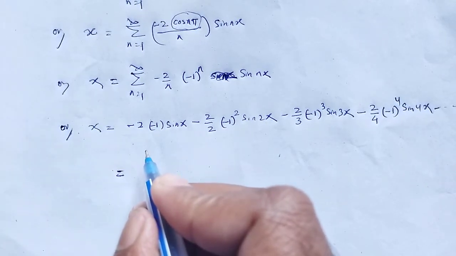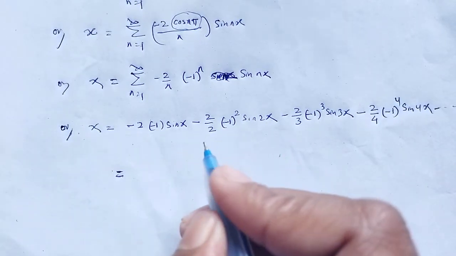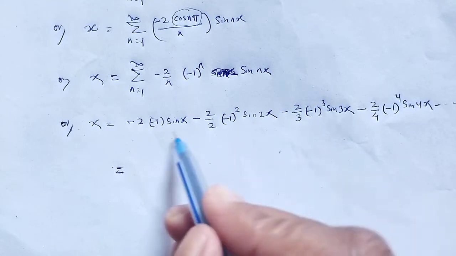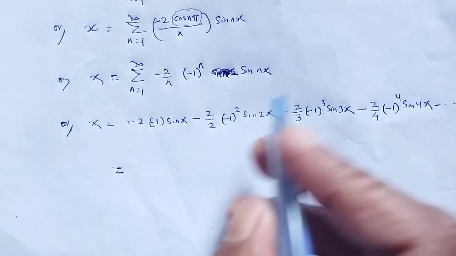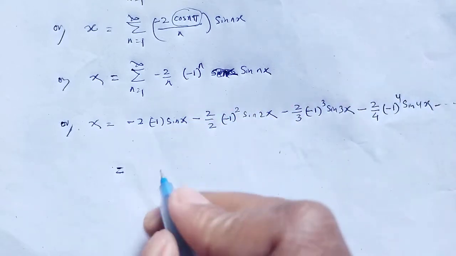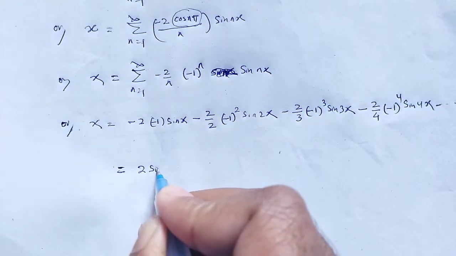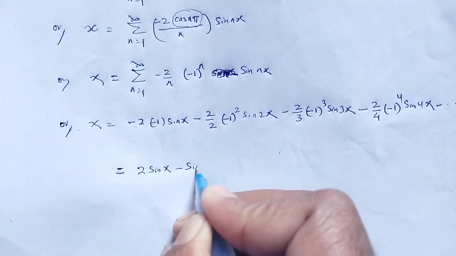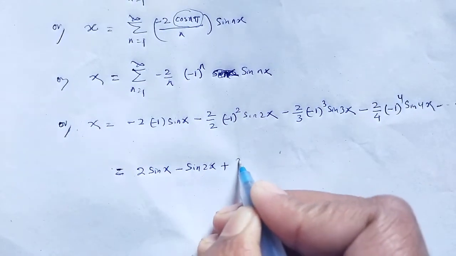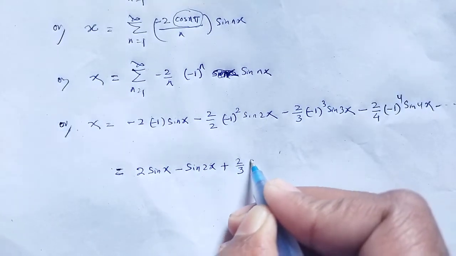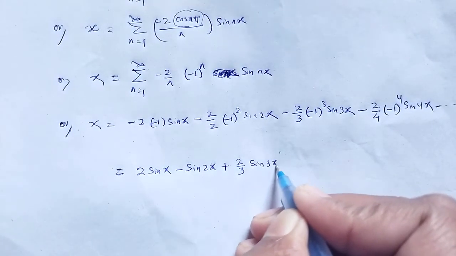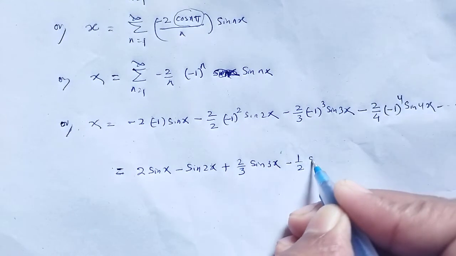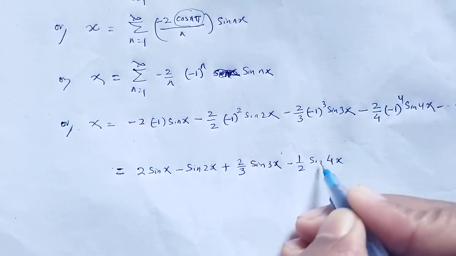We take the common factor. Now simplifying it, that is 2 sin x minus sin 2x plus 2 by 3 sin 3x minus half sin 4x.